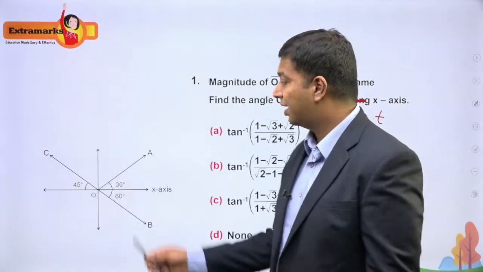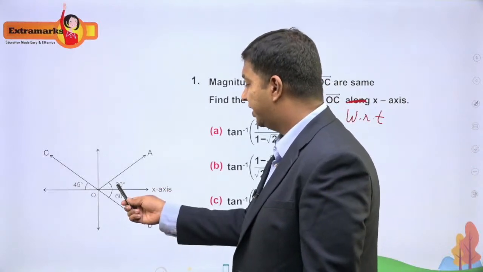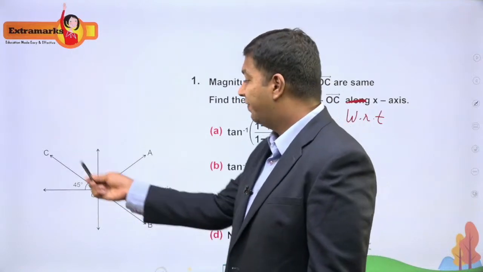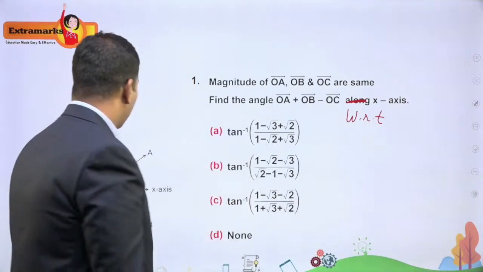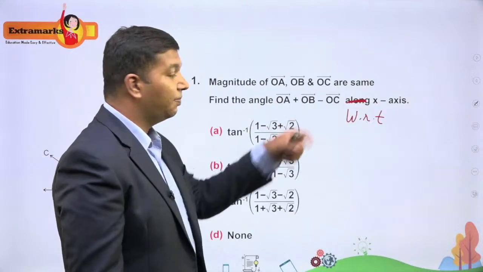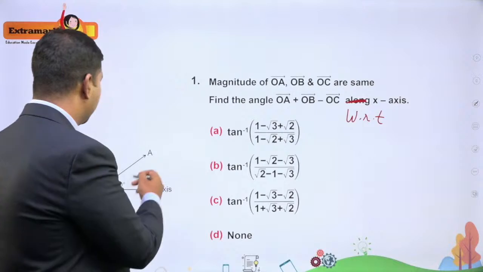So let me come here. I'll be drawing this diagram again. Vector A is making 30 degrees with the x-axis. Vector B is making negative 60 degrees. And vector C is making 45 degrees with the negative x-axis, right? Now I need to get the angle made by the vector OA plus OB minus OC with respect to the x-axis.